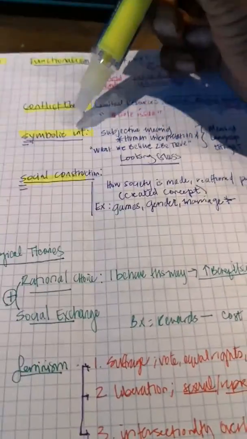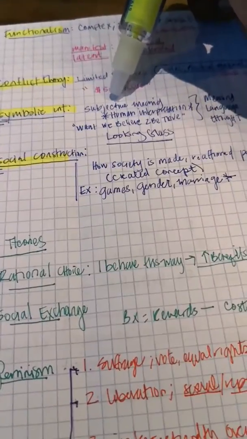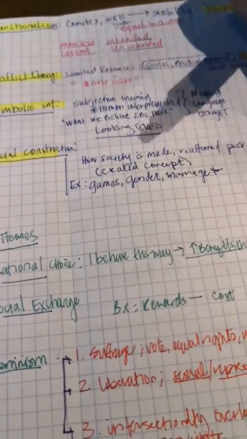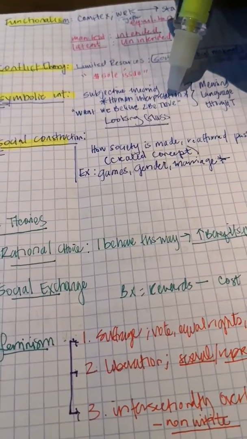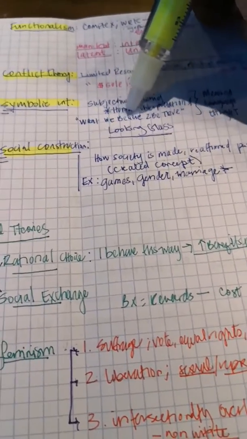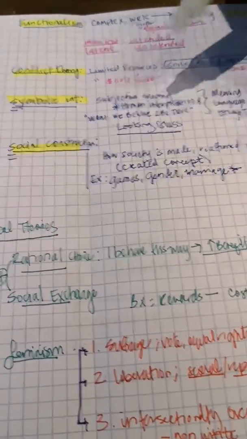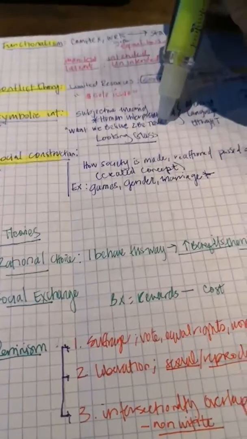But if we get back into the definition, with symbolic interactionism, think about how humans interpret their day-to-day interaction. It's what we believe to be true, right? Maybe you treat somebody a certain way because of what you believe to be true about them.